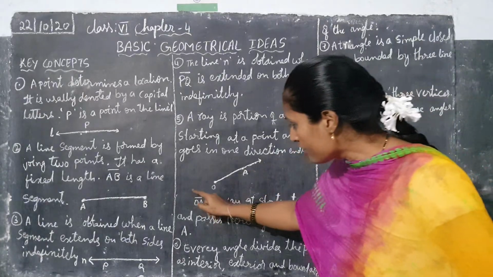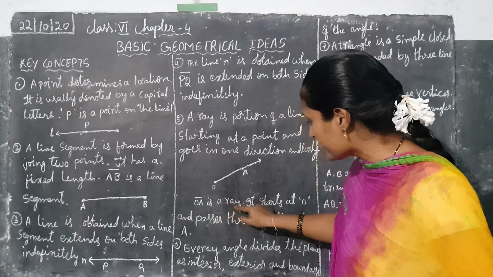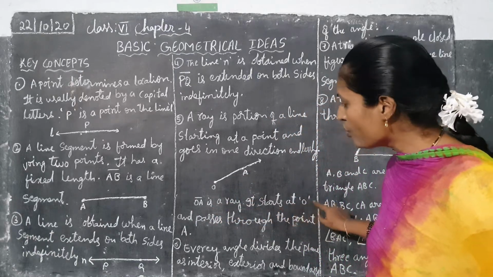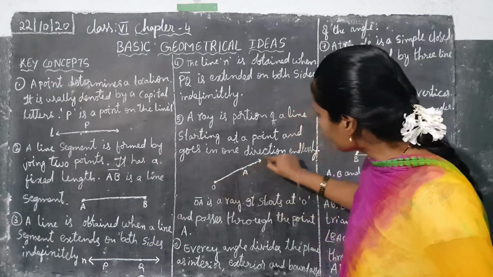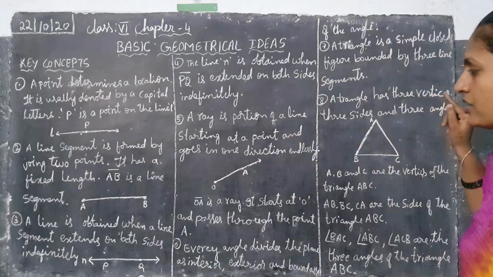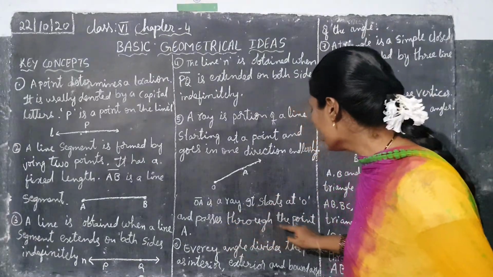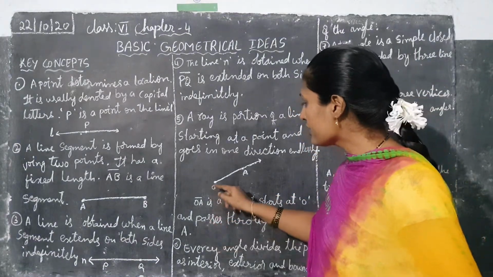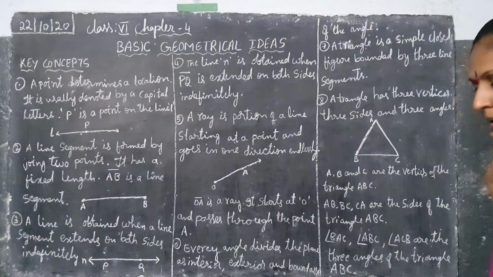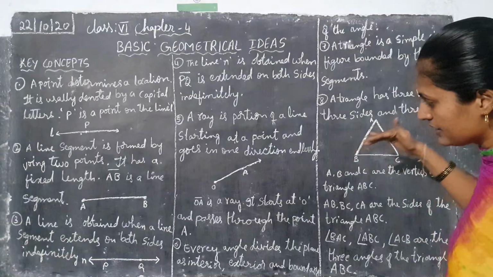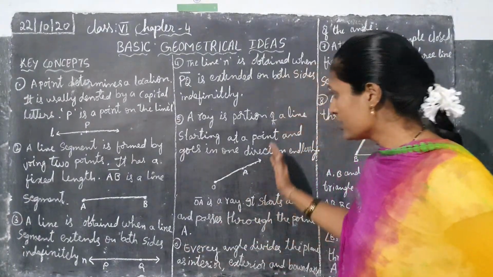Now next, see how we have to write this, OA. What is OA? OA is a ray. It starts at O. Here we start and move in one direction endlessly, and passes through the point A. Like this it passes through the point A and moves that side. Okay. Now the sixth point, children, have you understood?